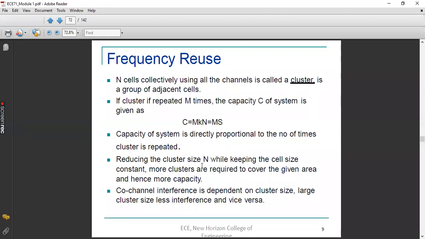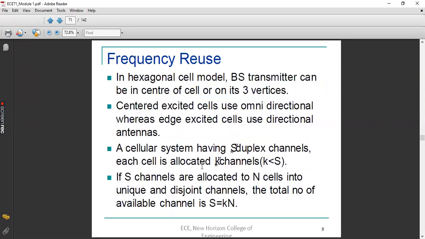Our objective was to increase the capacity initially. So for that, what we have done is we have increased the cluster replication. Clusters are repeated more and more. So in that case, we have to reduce the cluster size. Cluster numbers are increasing, but cluster size is reducing. Cluster size means the number of cells present in one cluster is reducing. So the same cells that are sharing the same channels will get closer to each other. You can see that from this figure.